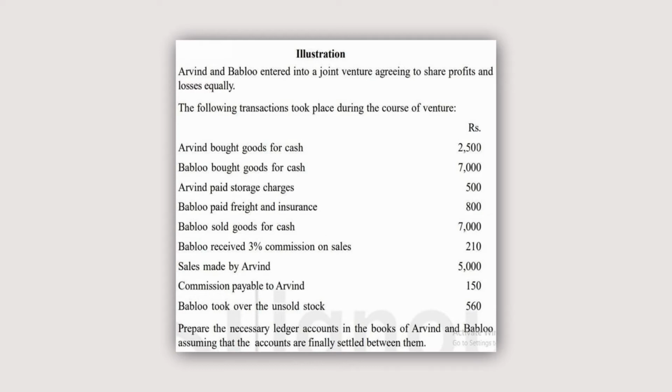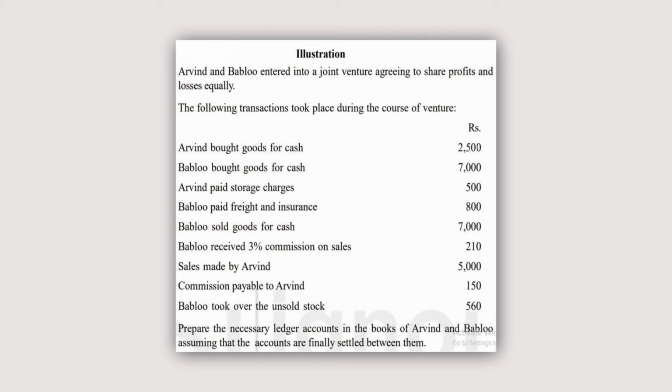Bablu paid freight and insurance 800. Bablu sold goods for cash 7,000. Bablu received 3% commission on sales 210. Sales made by Arvind 5,000. Commission payable to Arvind 150. Bablu took over the unsold stock 560.